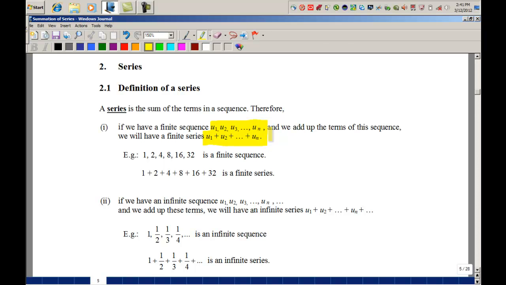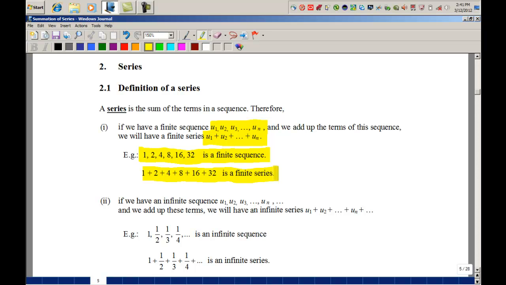The same set of numbers, but instead of a comma, we add them up. Now if we write down a sequence of numbers as a sum, then what we call this sequence of numbers will be a series. So if you look at the example in part 1, 1, 2, 4, 8, 16, 32, this is a finite sequence. If I write the same set of numbers as a sum, then what we call this will be a finite series. Not a sequence, but series.